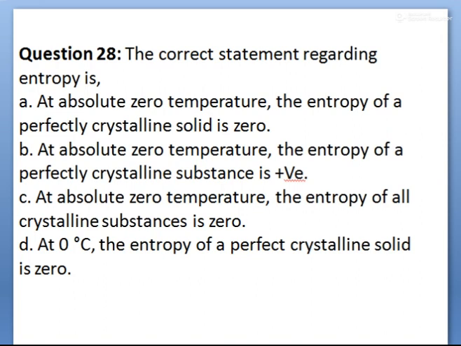Whereas as the temperature increases, vibrations take place. Therefore the entropy also increases. This is also called, children, the third law of thermodynamics. So the correct statement here is the first statement only, that is A is correct.